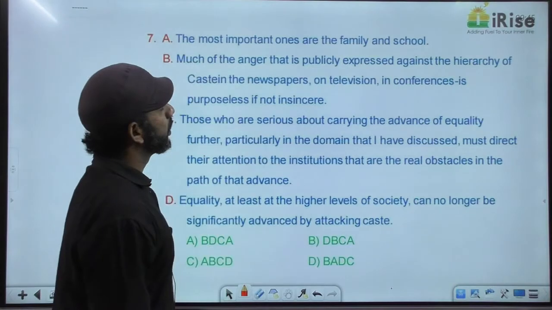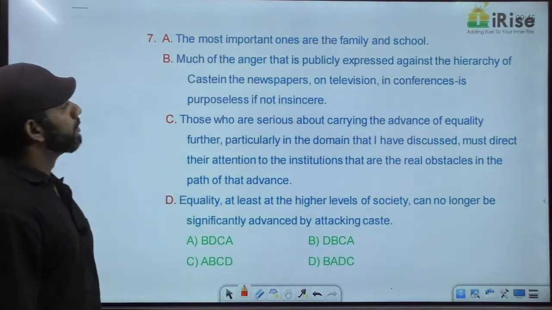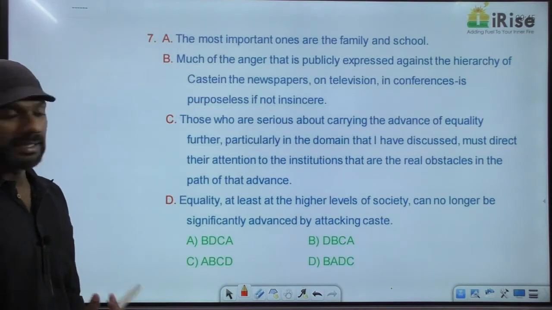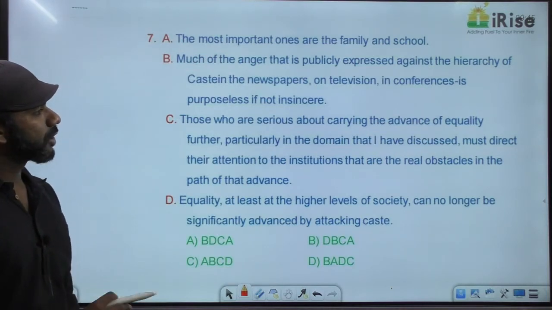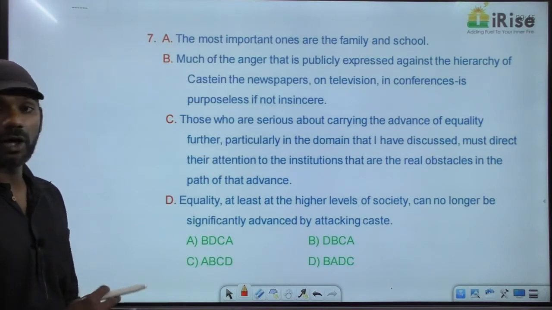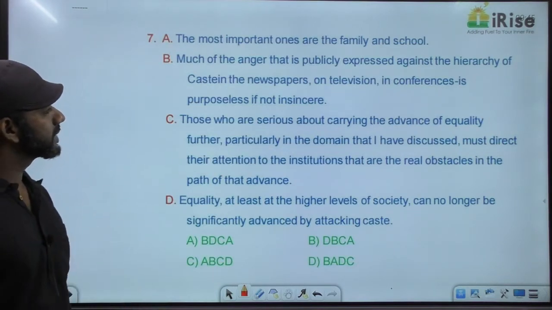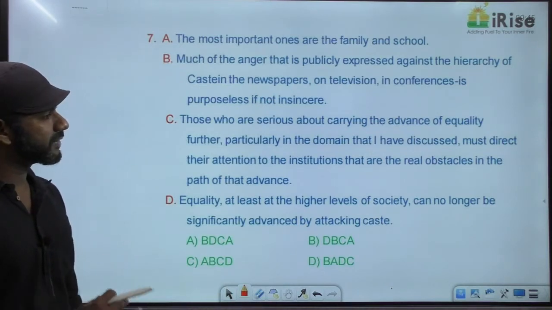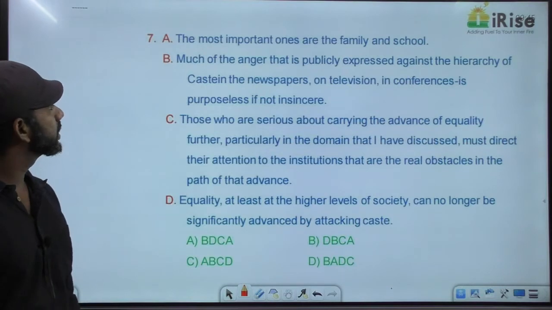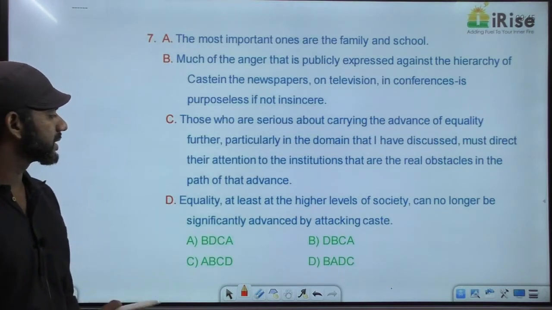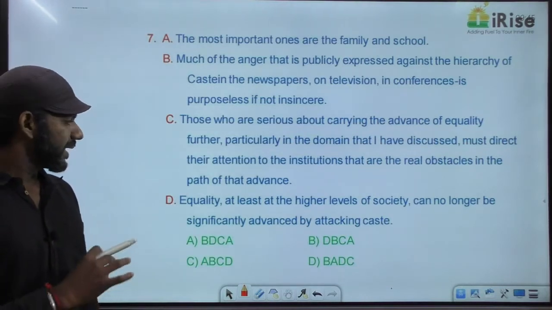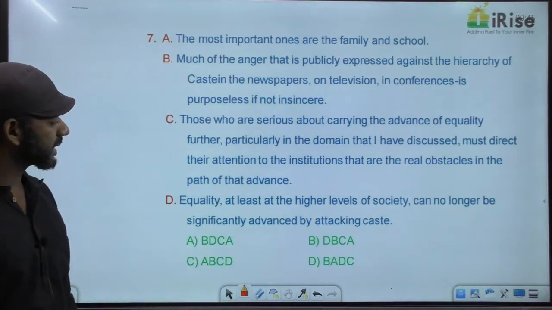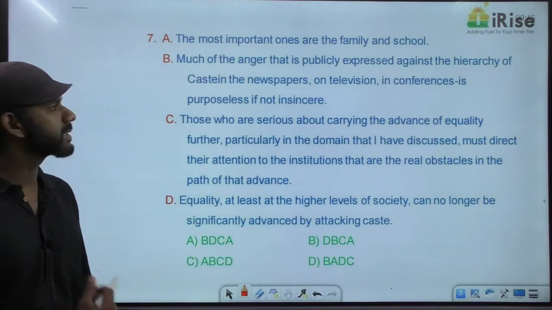The most important ones are family and school. Much of the anger that is publicly expressed against the hierarchy of caste in the newspapers, on television, in conferences is purposeless if not insincere. Those who are serious about carrying the advance of equality further, particularly in the domain that I have discussed, must direct their attention to the institutions that are the real obstacles in the path of that advance. Equality, at least at the higher levels of society, can no longer be significantly advanced by attacking caste.